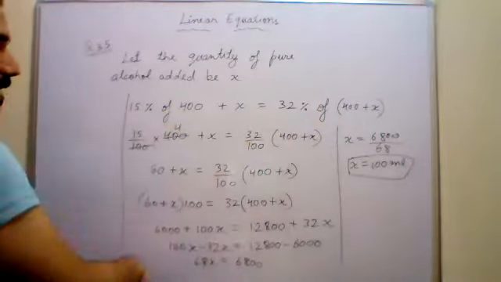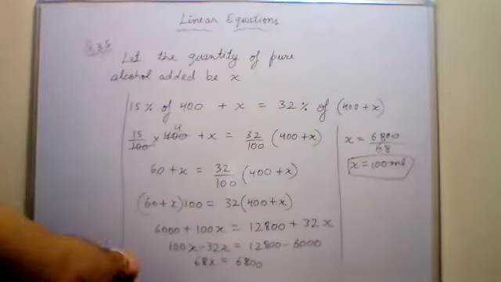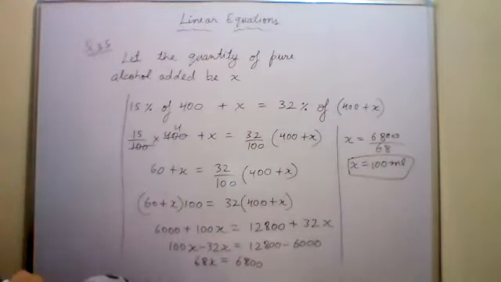So x equals to 100 ml, that means we have added 100 ml of pure alcohol to make it a 32% solution. Clear? Is it clear? Let us start the new chapter now. We will start ratio.